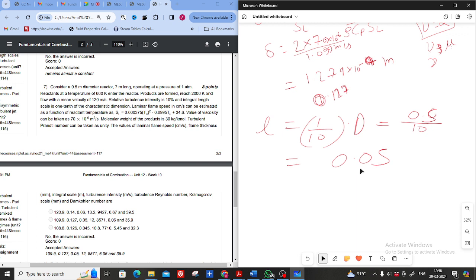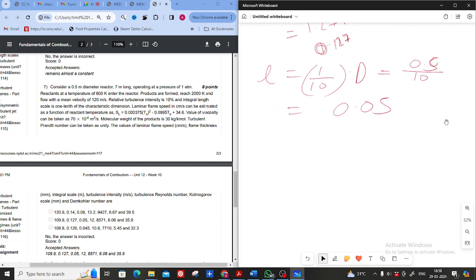Now the next question is turbulence intensity. Sir, from the relative intensity we can find it out. So, the relative intensity is nothing but the RMS of the fluctuation velocity upon the mean velocity.